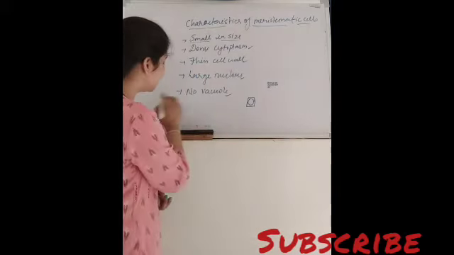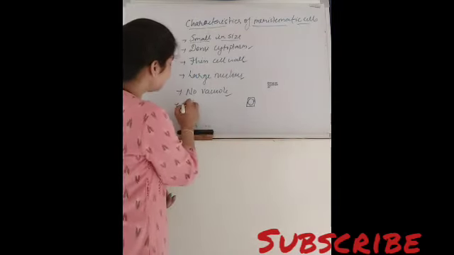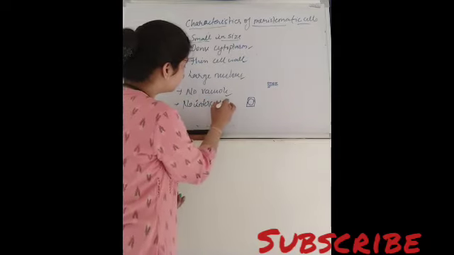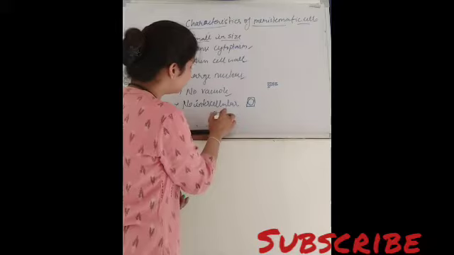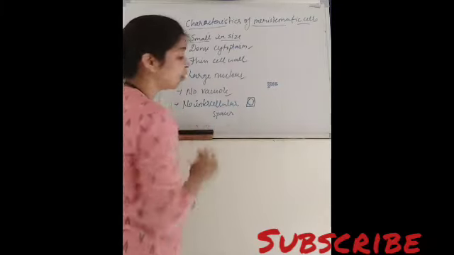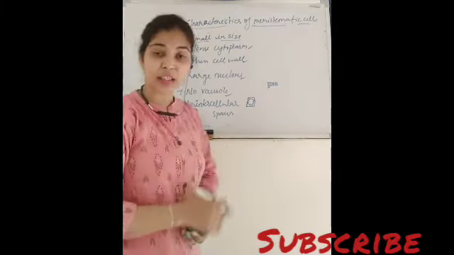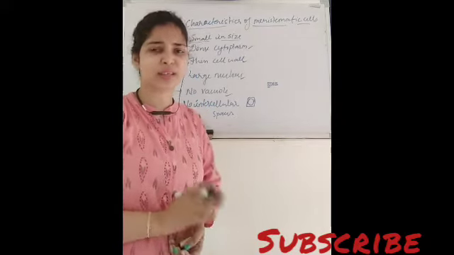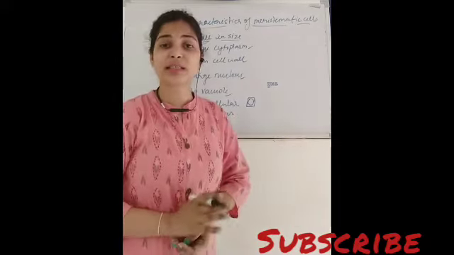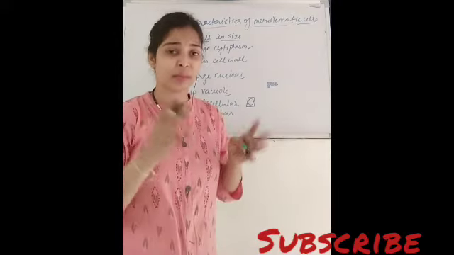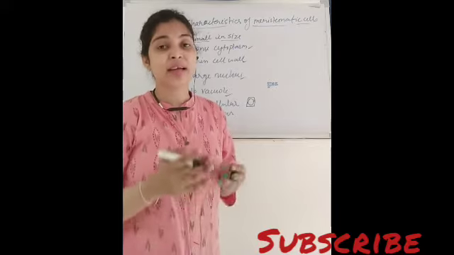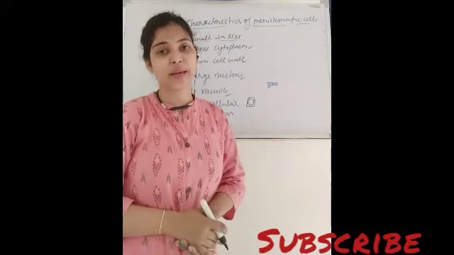And one more thing is there, no intercellular spaces are there. ठीक है, इस तरीके के सेल्स में मीन्स मेरिस्टेमेटिक सेल्स में किसी भी तरीके के इंटरसेलुलर स्पेसेस नहीं होते. Meaning there are no noticeable intercellular spaces present. They are closely packed because these cells keep on dividing. That is why they are always found in bulk.